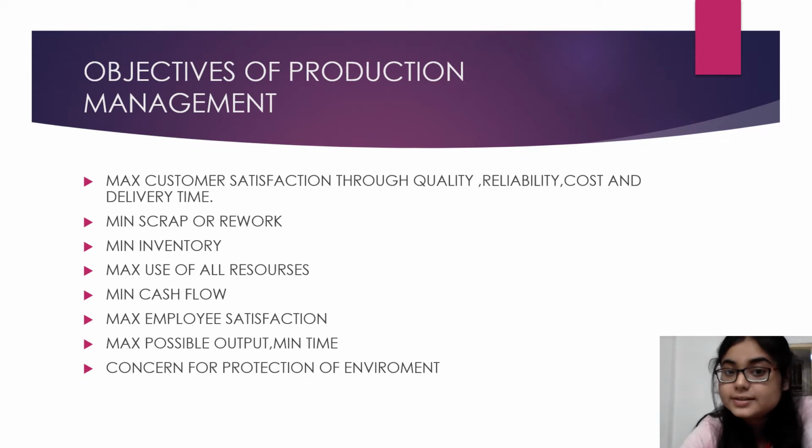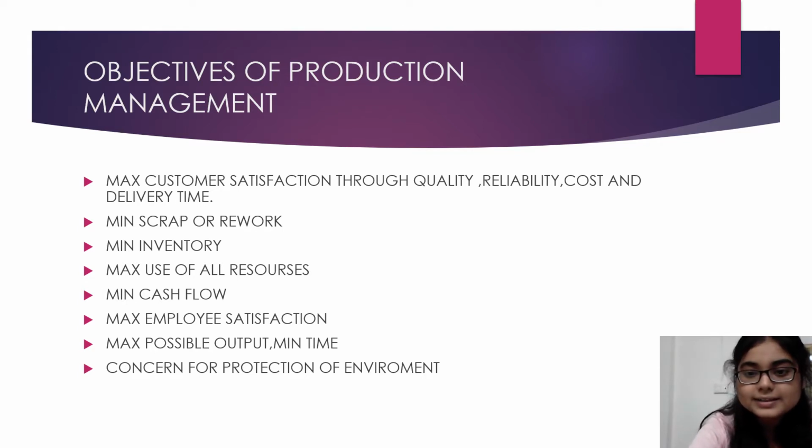So what are the objectives of production management? The objectives of production management are as follows. Maximum customer satisfaction through quality, reliability, cost and delivery time. Minimum scrap or rework. So what is scrap? Scrap is the amount of waste that is created after every kind of production of goods. And rework needs to be done when our work is not done properly, right? Then rework needs to be done.